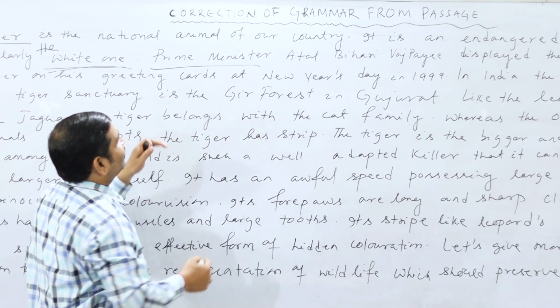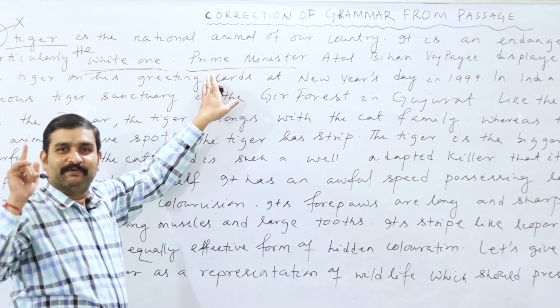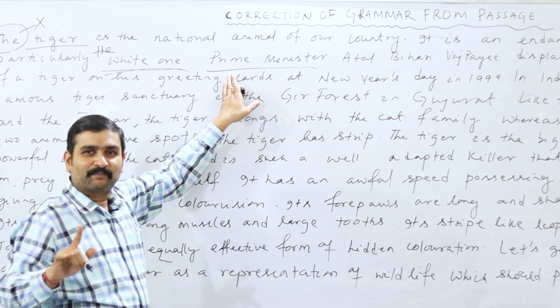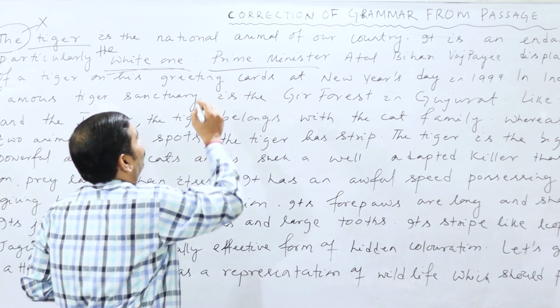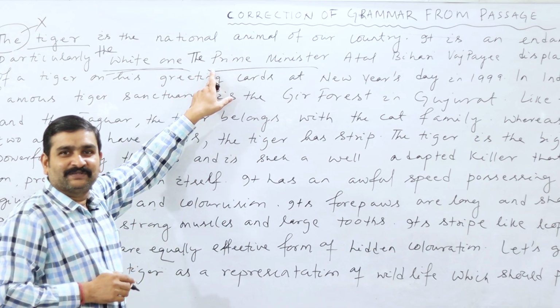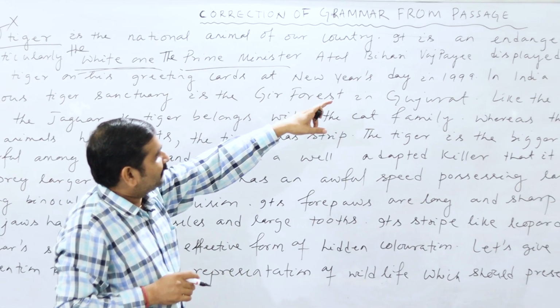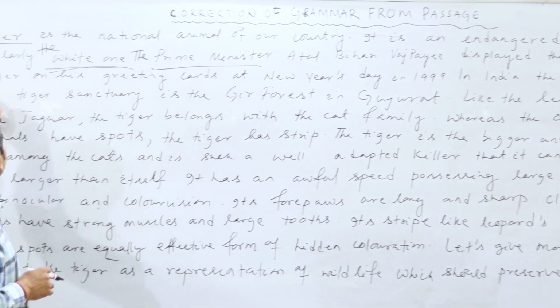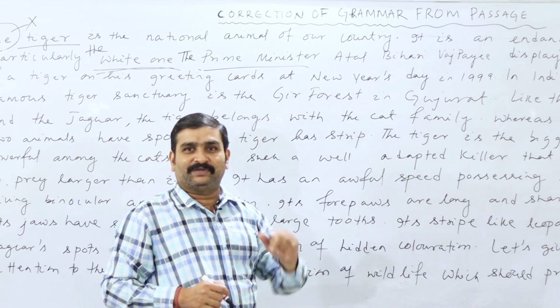Prime Minister, it is a designation, it is a post. So before a designation, before a post, we have to use the definite article. So the answer is the Prime Minister. Atal Bihari Vajpayee displayed the picture of a tiger on his greeting card at New Year's Day.